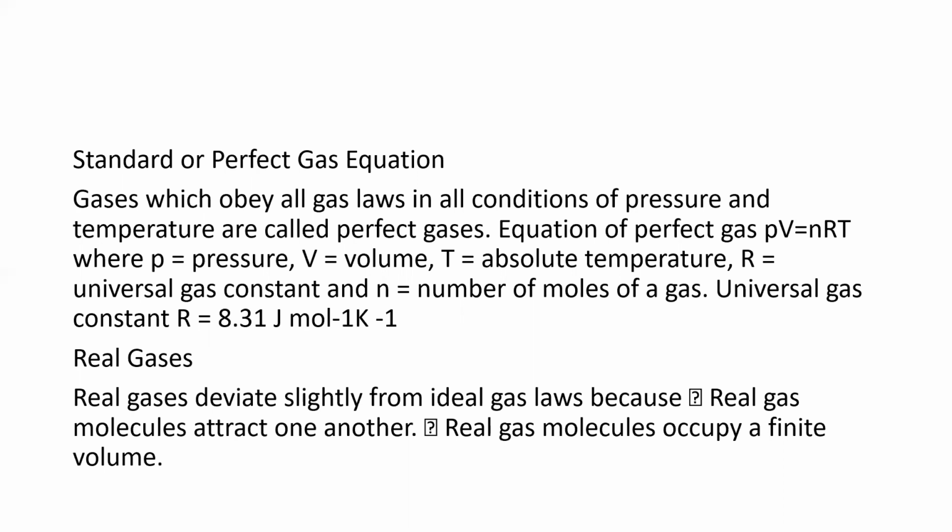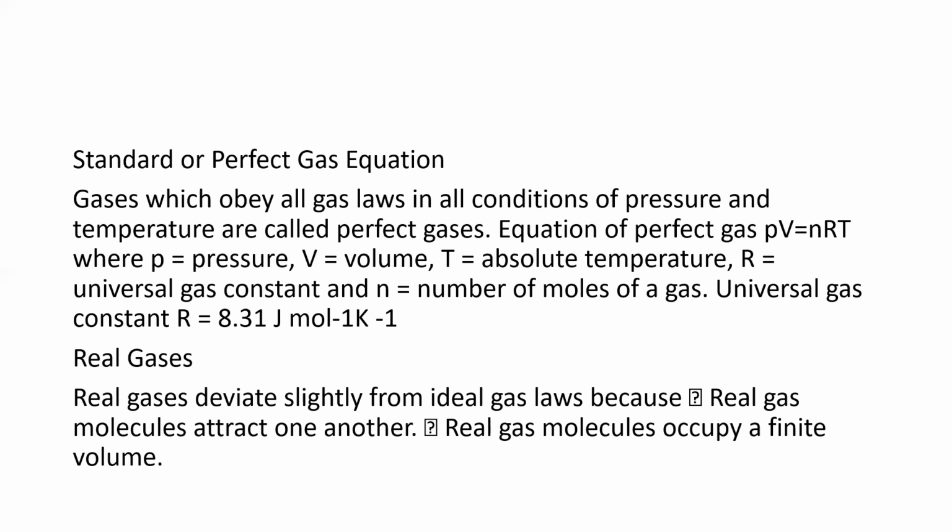So the equation of perfect gas is given by PV is equal to nRT, where P is pressure, V is volume, T is absolute temperature, R is the universal gas constant, and n is the number of moles of a gas. Okay, the value of R is found to be 8.31 joules per mole per Kelvin. This is the value of the universal gas constant.